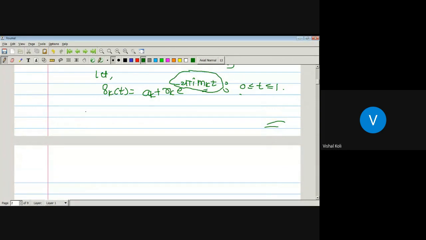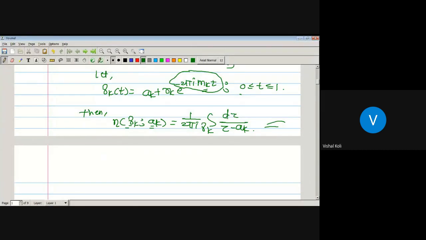Now the index of the curve gamma_k with respect to the point a_k. What is the index of a curve gamma with respect to a point a? It is nothing but 1 upon 2 pi i times the integral over the curve gamma of dz upon z minus a. As here the curve is gamma_k and the point is a_k, its index will be 1 upon 2 pi i times the integral over the curve gamma_k of dz upon z minus a, where a is nothing but a_k. So this will be the index of the curve gamma_k with respect to the point a_k.